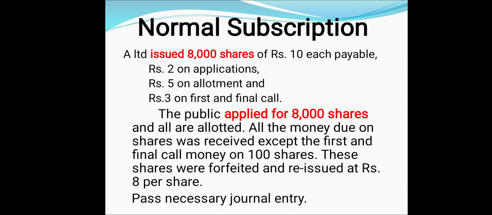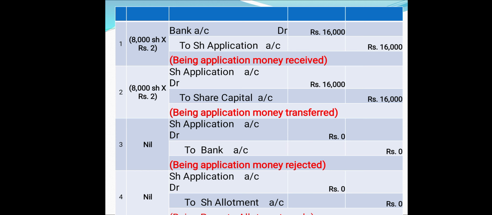The third entry is the rejection entry. The fourth entry is pro rata. These two entries will appear only in the oversubscription problem. That is, when the company receives more applications, then they might be rejecting, returning or refunding some application monies. There this third entry will be applied. And the fourth entry, when it has not been rejected and a pro rata allotment has been made, will appear.